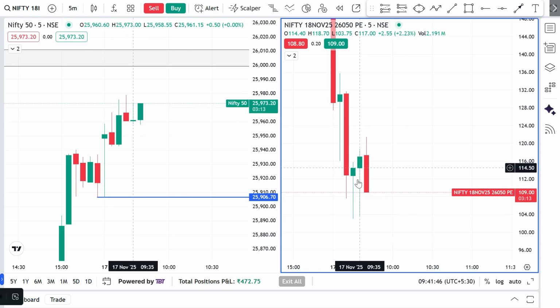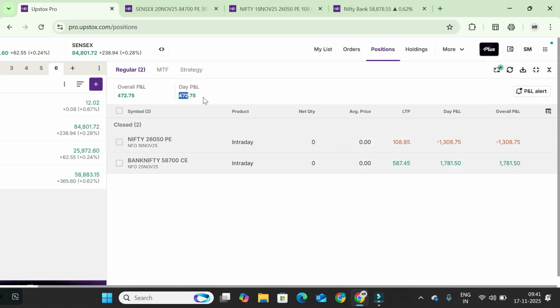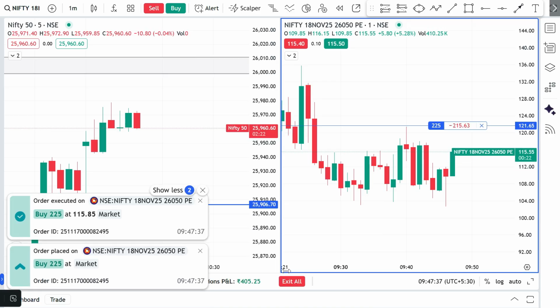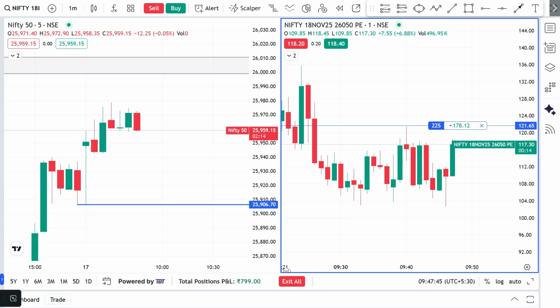So let me show you the order book. Okay, you can see the entry, exit and the final result. Still we are in green. Let's wait for it. Okay, let me enter first. Okay, entry, you can see. As I said previously, I'm waiting for the confirmation of the candle. Once it gives confirmation, we're going to re-enter the trade on the bearish side.